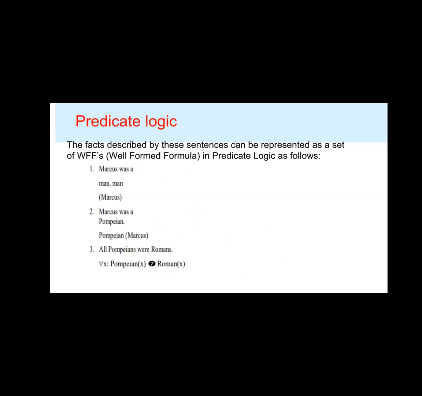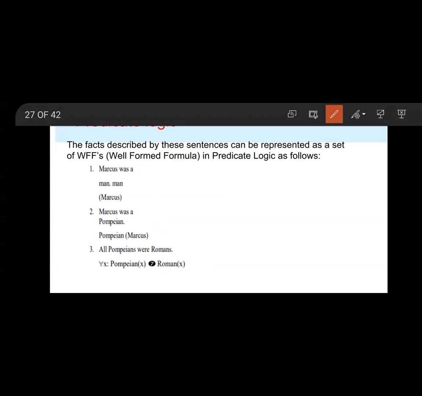Here, in predicate logic, the facts described by the following sentences can be represented as a set of well-formed formulas in predicate logic. Marcus was a man. That means man of Marcus.